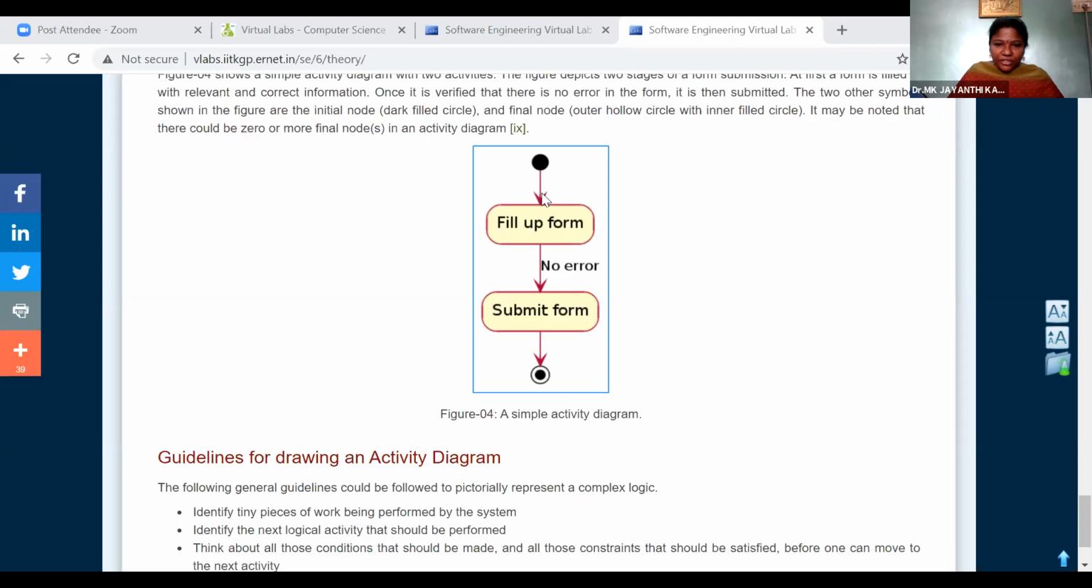So you will have the starting state, the end state, and intermediate states. Filling the data in the registration form and submitting the data to the system are the internal form operations. So this is a simple state transition diagram.